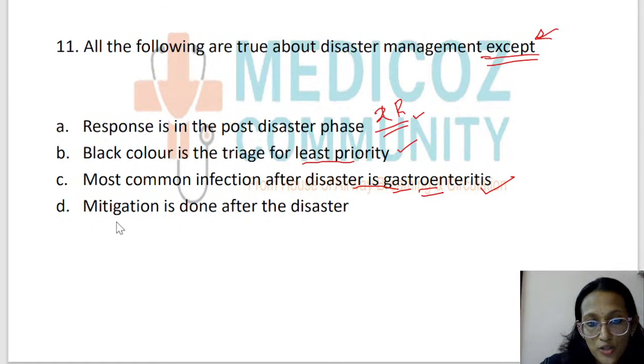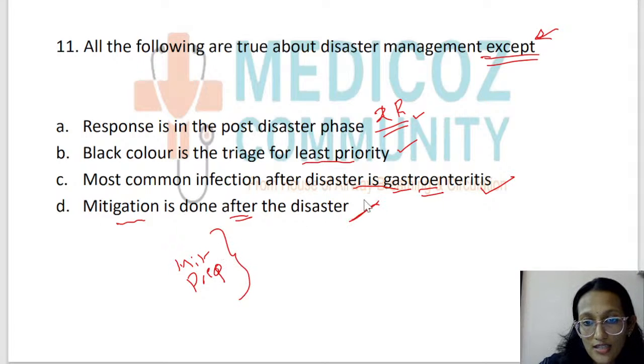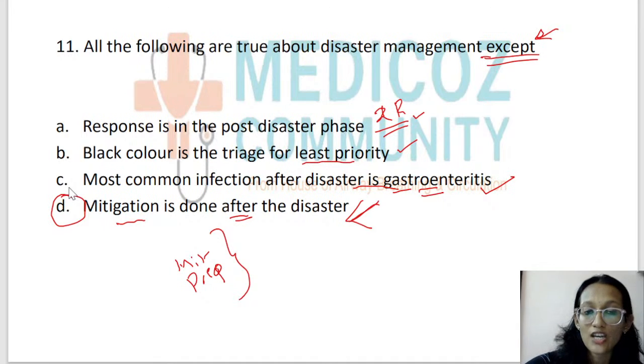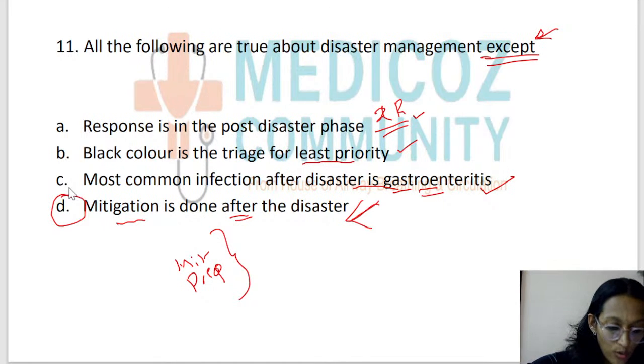And the last option is mitigation is done after the disaster. So I told you mitigation and preparedness should come before the disaster. Okay, so that is the option that we were looking for. The answer here is mitigation is done after the disaster, which is wrong. Mitigation should be done before the disaster.